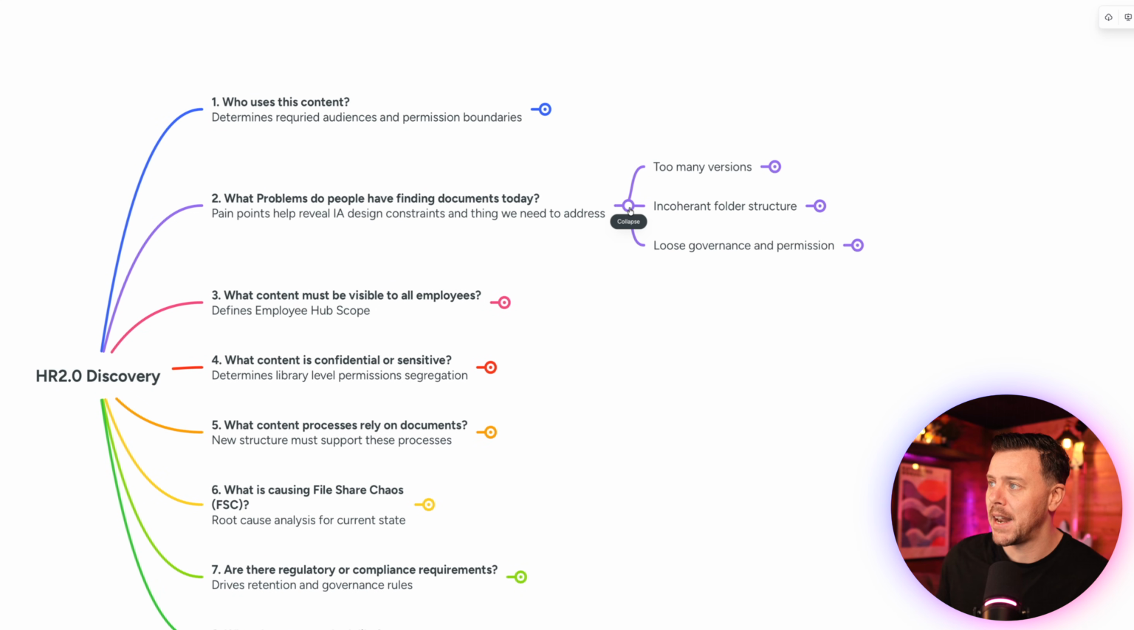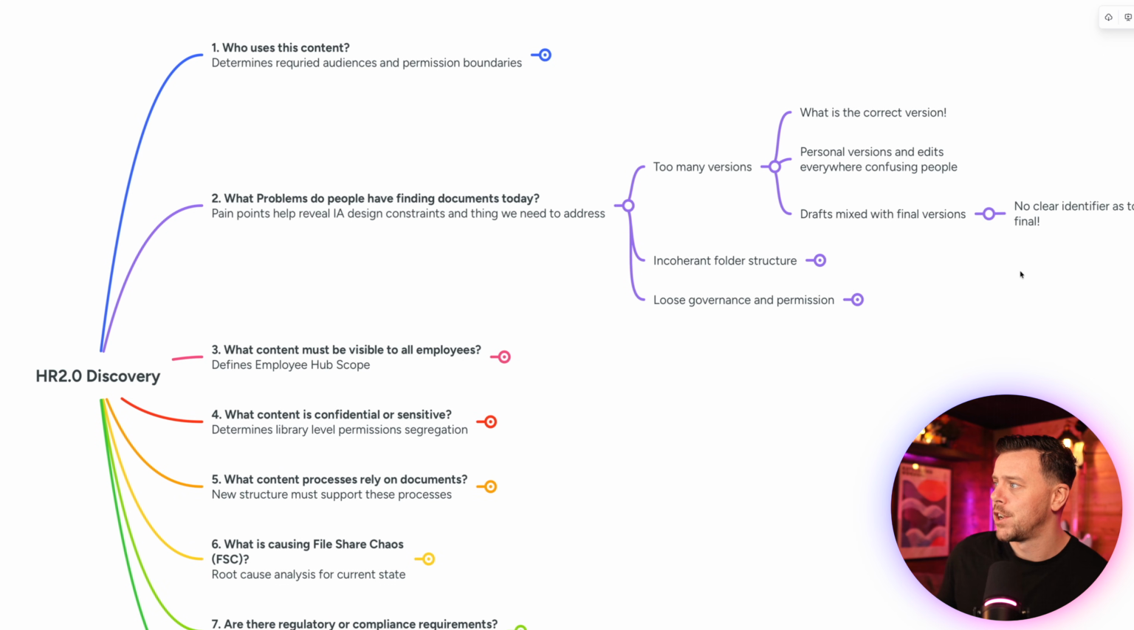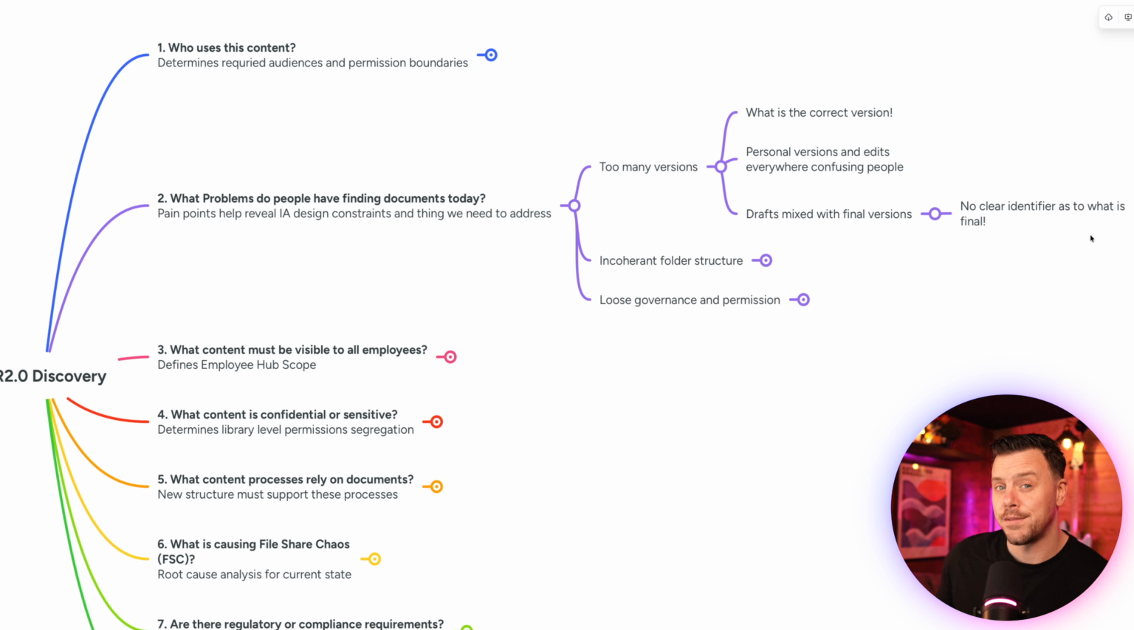And this is really all about identifying pain points, what's annoying people in terms of working in a file share environment today. So again, we expand that out a bit and we might see that too many versions is a very common pain point. If we dig a little bit deeper, we might find "what is the correct version" is a common sentiment. Personal versions and edits everywhere confusing people. It's usually very common. And drafts mixed with final versions, no clear identifier as to what is final. Okay, we've all struggled with that, I'm sure, in the past.